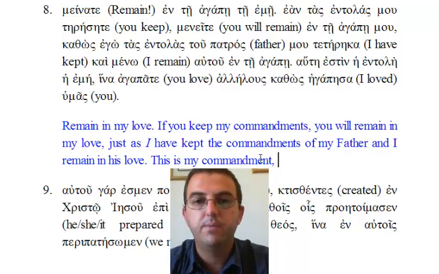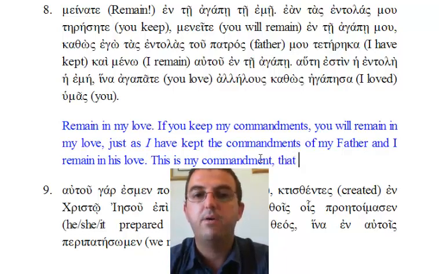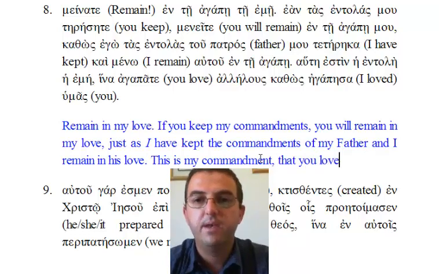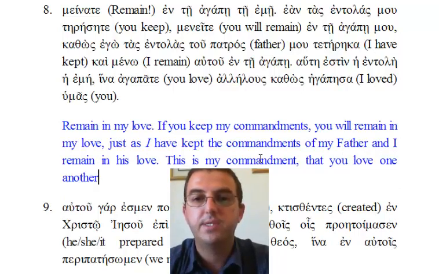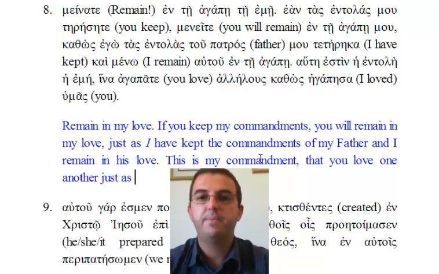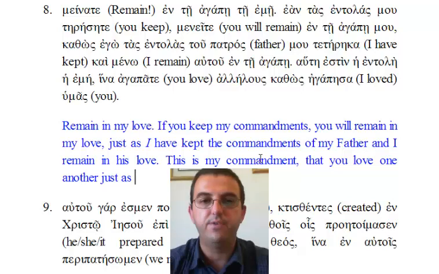Kai meno autu te agape, and I remain in his love. Haute estin he entole he eme, this is my commandment. Hina agapate, alelus kathos agapesa humas, that you love one another, just as I have loved you. Well done if you've stayed the course with that one and got it right.